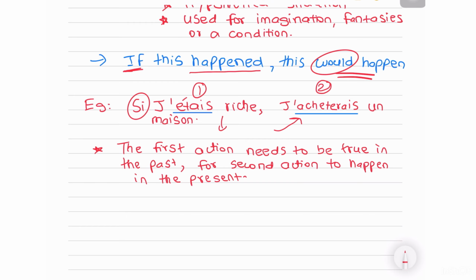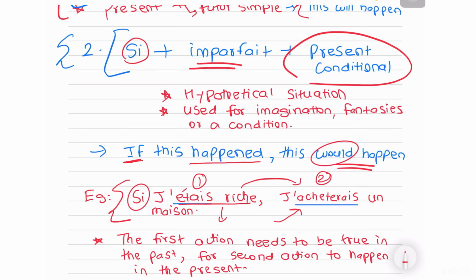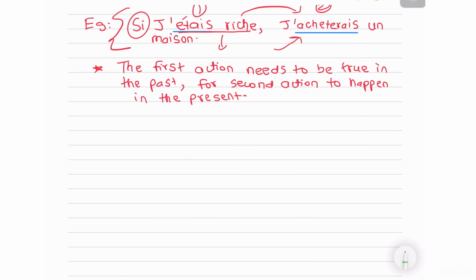Again, for this combination, si plus imparfait plus present conditional, it can become true in the future if you fulfill this condition. Okay, as the name suggests, the present in itself is conditional. As in it is not your reality, it is an imaginary situation, like how you say an alternate universe, right? That. It is also used purely for imagination. Like if I say, if I were a bird, I would fly everywhere. Can you be a bird? Obviously not, right? But if you were, if that was true in the past, if it was a condition, then you would be able to fly.